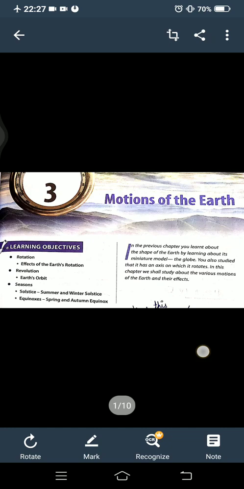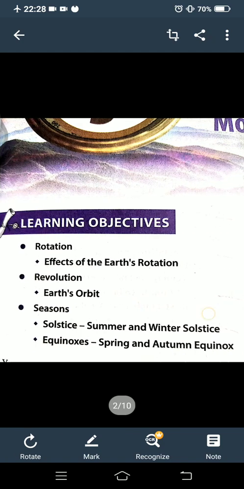So, in today's class we will discuss chapter number 3 of geography. The name of this chapter is Motions of the Earth. What is the name of this chapter? Motions of the Earth. In this chapter, we will read about rotation, effects of Earth's rotation, revolution, Earth's orbit, seasons, solstice, summer and winter solstice, equinoxes, spring and autumn equinox. In today's class we will read only rotation and the effects of Earth's rotation.